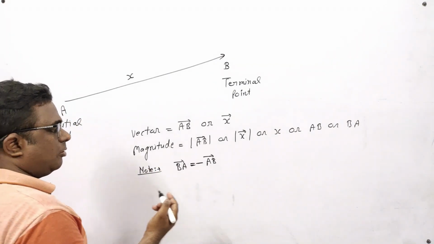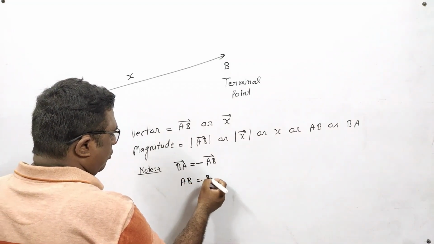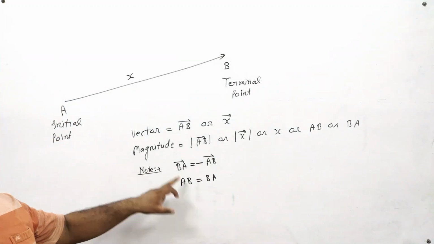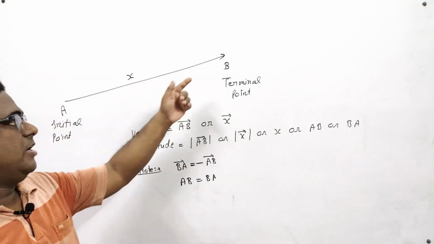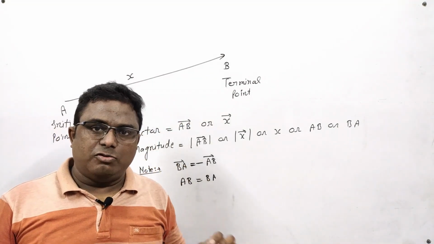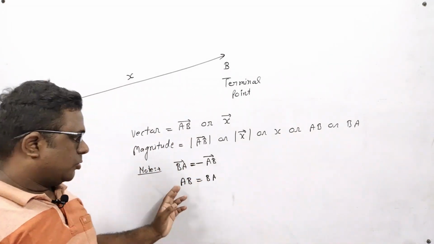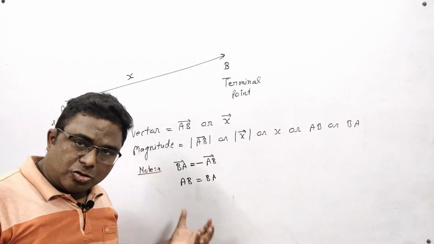But when we talk about their magnitudes, AB and BA are equal, because AB is the length of the vector, and BA is also the length of the same vector measured in the opposite direction, and it does not make any difference whether you measure the length in this direction or in that direction. So AB and BA are both the same because these are magnitudes, these are lengths of the vectors.